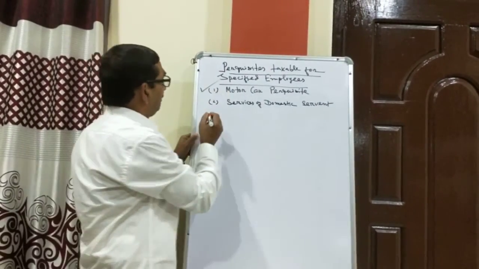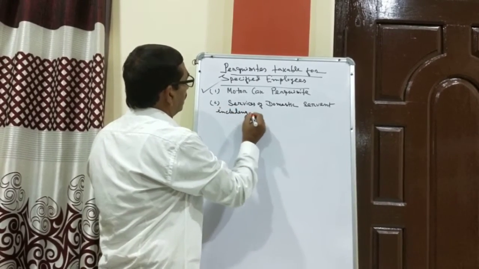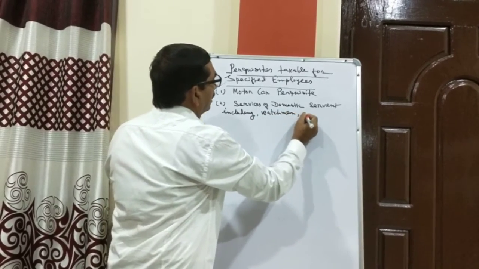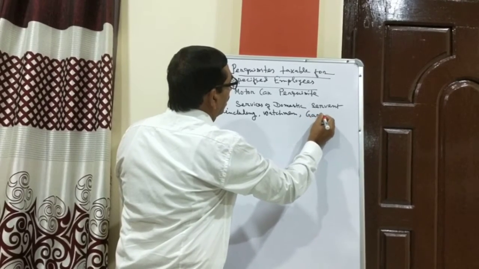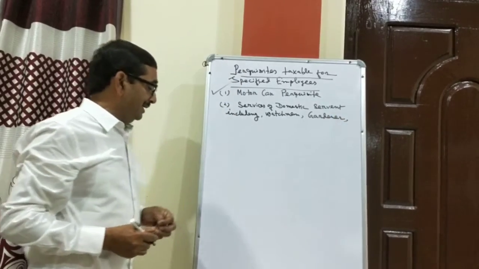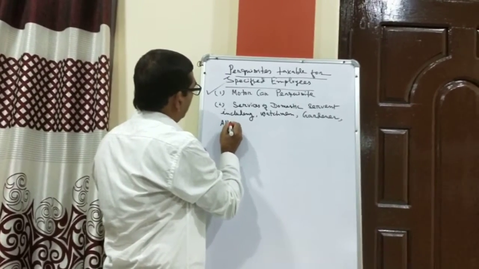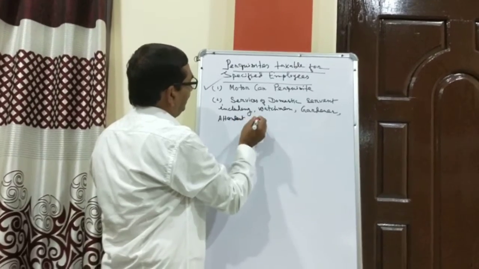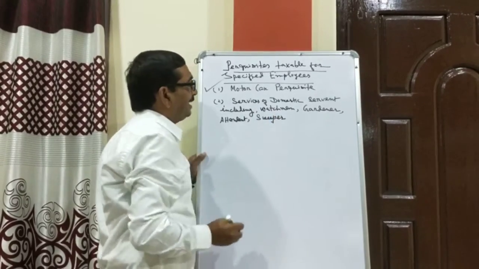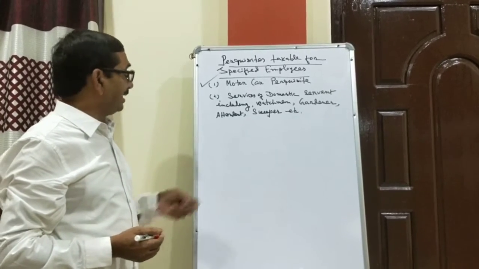Including, suppose I am mentioning here, watchman, gardener, attendants, sweeper, etc. Services of domestic servant, guardian, etc.